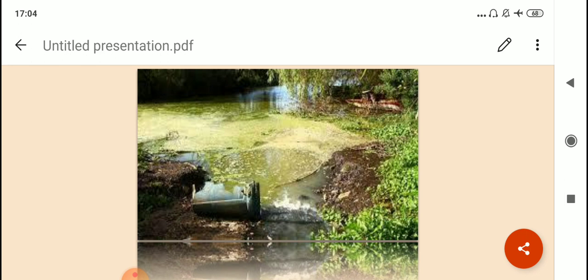The phytoplanktons, the small plants inside the water body, are not getting enough dissolved oxygen, so they will also start dying. All the aquatic life that is beneath this scum will start losing life. So this is what happens in eutrophication.